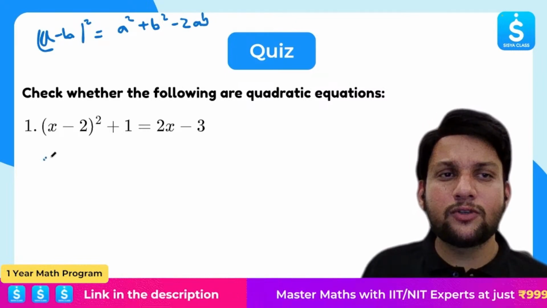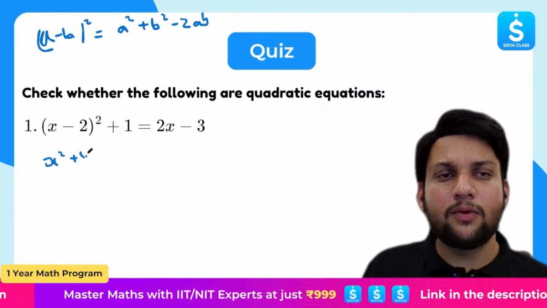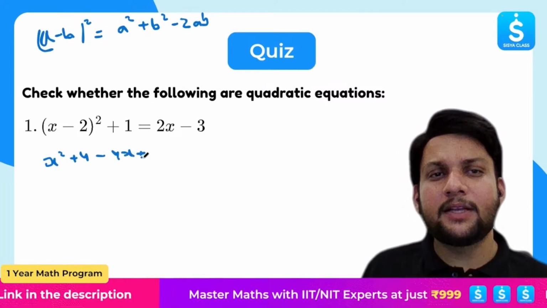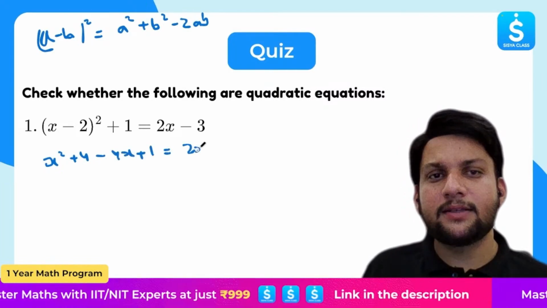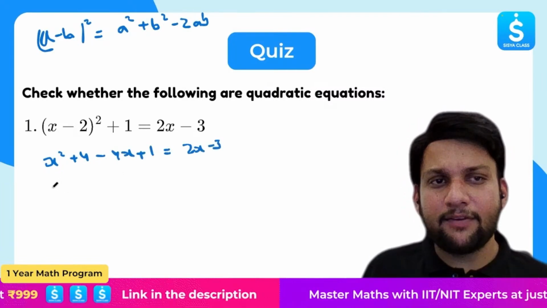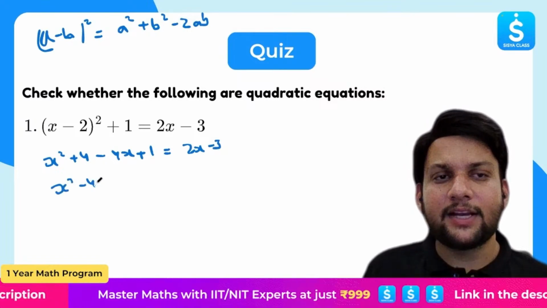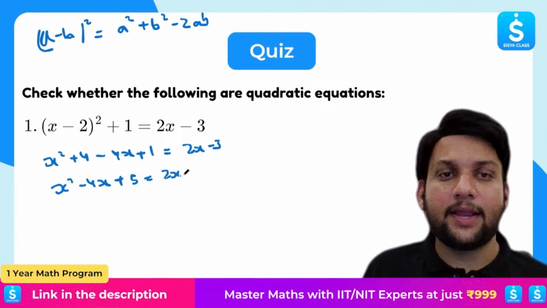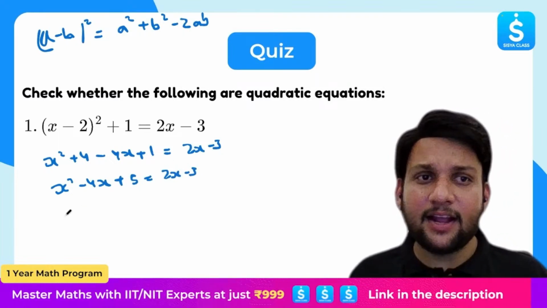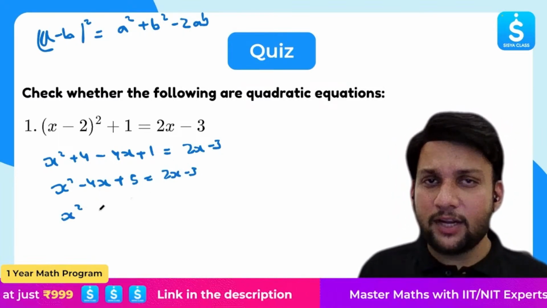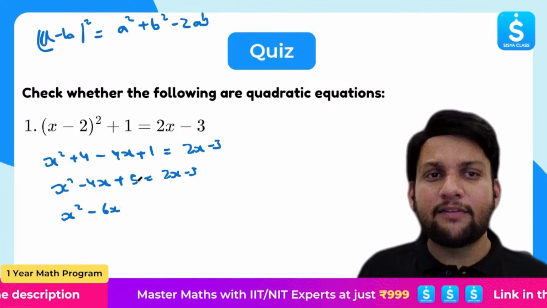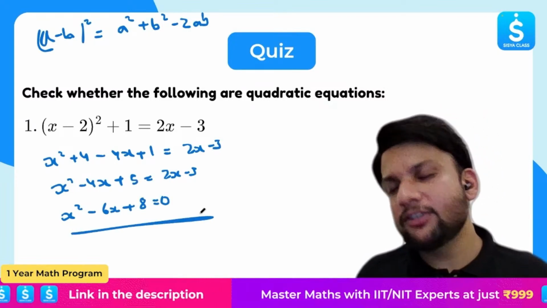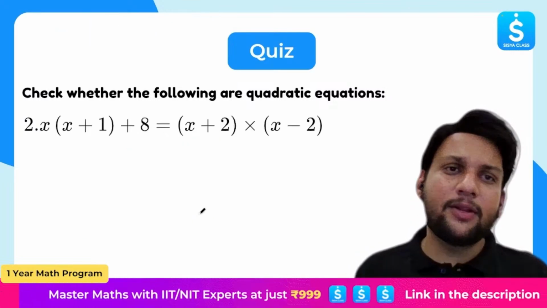So (x minus 2) whole square, I will get x square plus 4 minus 2 times x times 2, minus 4x, plus 1 equals 2x minus 3. I can simplify it further. Of course, yes: x square minus 4x plus 5 will be equal to 2x minus 3. 2x I will take here. What I will get? x square minus 4x minus 2x, minus 6x, 5 plus 3, 8. x square minus 6x plus 8 is equal to 0. Is this a quadratic equation? Of course, yes.